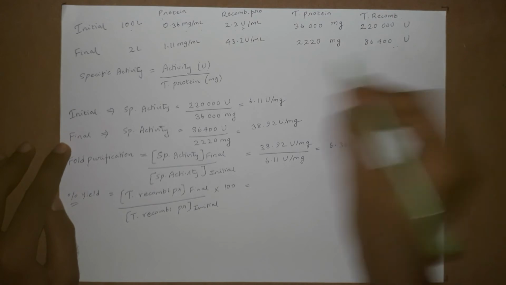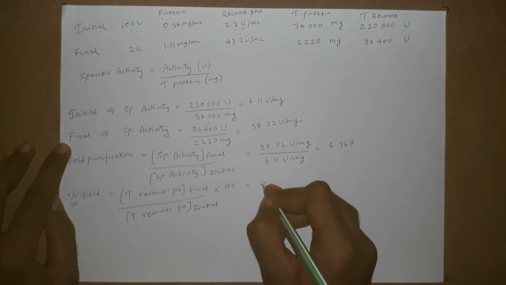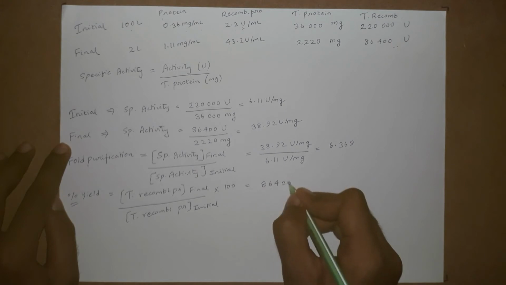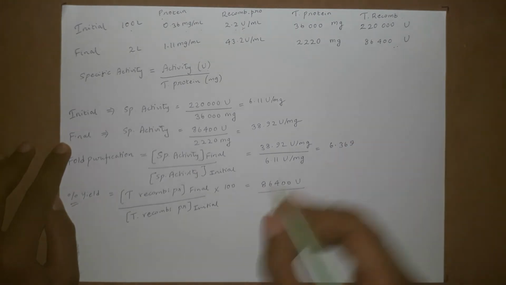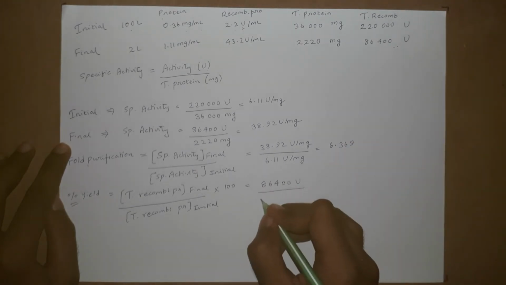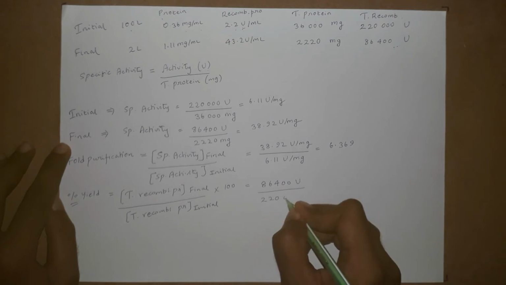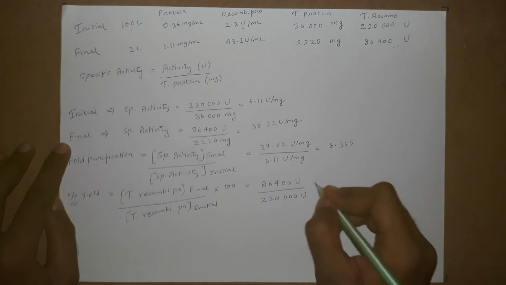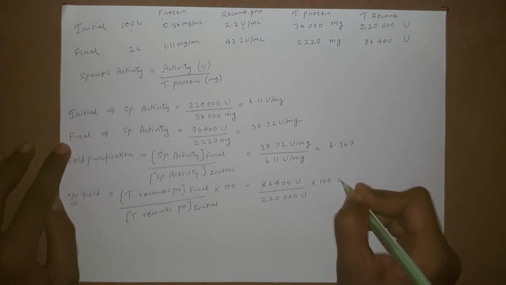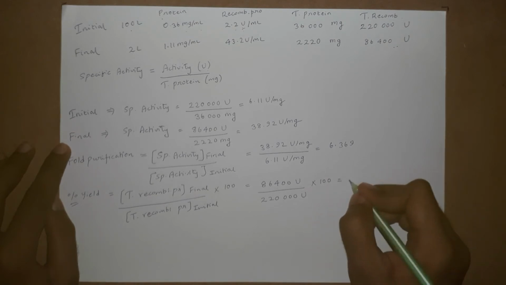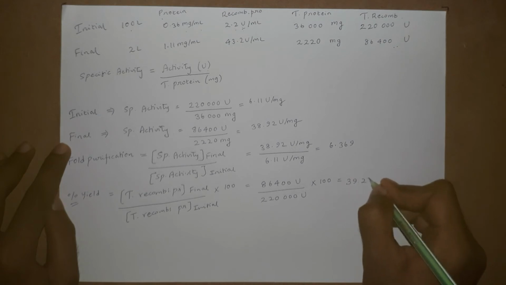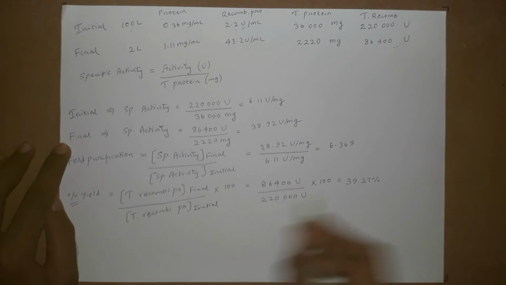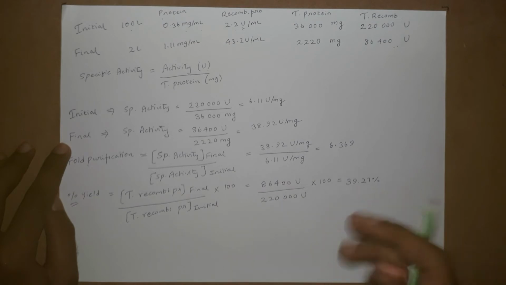So what is the final total recombinant? After the chromatography step, we have 86,400 units of biological activity in the final sample, to that of the initial, which is around 220,000 units of biological activity, times 100. So the yield is around 39.27%. So out of 100, we got only 39.27.